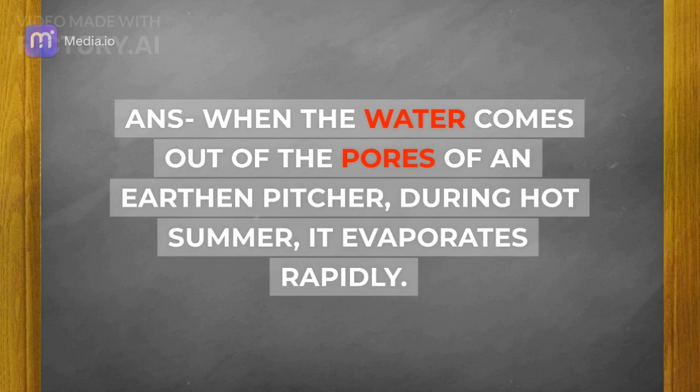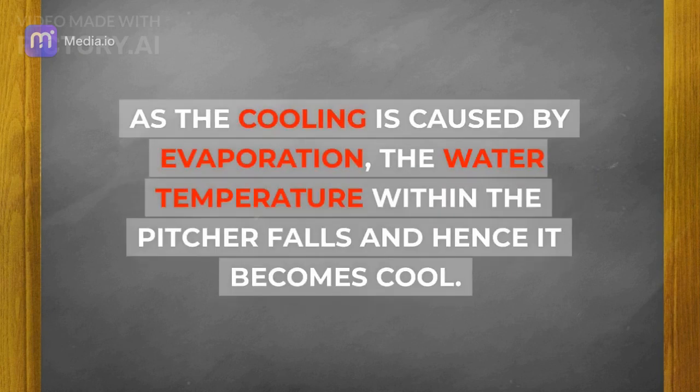Question 7: how does the water kept in an earthen pot, matka, become cool during summer? Answer: when the water comes out of the pores of an earthen pitcher during hot summer, it evaporates rapidly. As the cooling is caused by evaporation, the water temperature within the pitcher falls and hence it becomes cool.